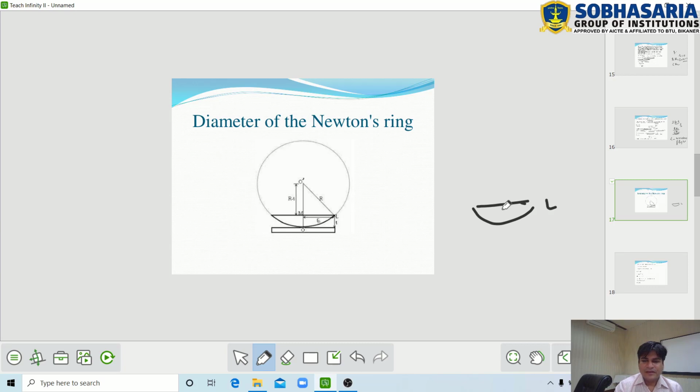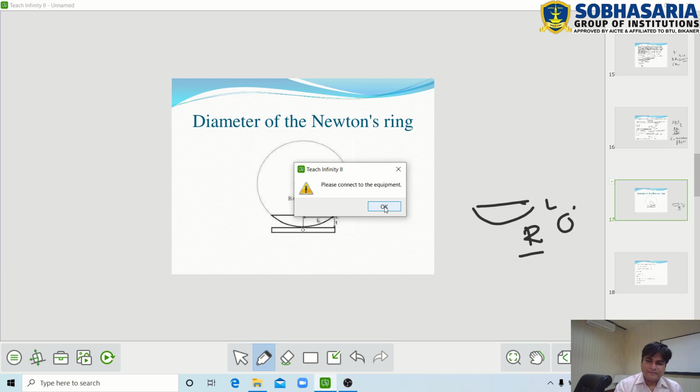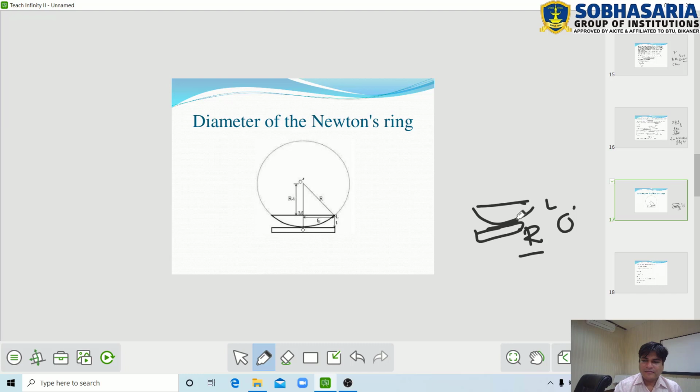Let us consider a plano convex lens L. Let capital R be the radius of curvature of the plano convex lens and its center is O dash. When the plano convex lens L is placed on the plane glass plate P, a thin air film forms between them. Let the plano convex lens L and glass plate P both be in contact at point O.